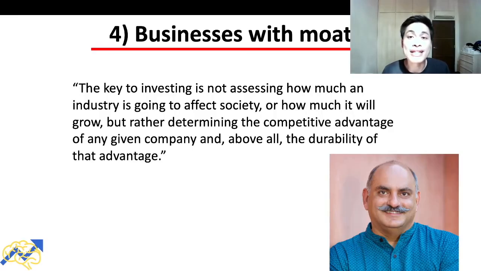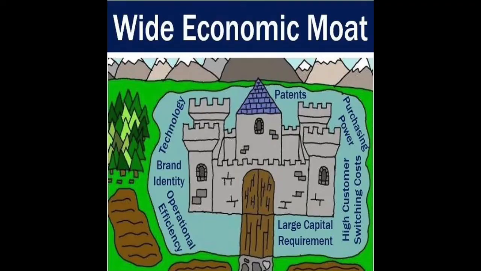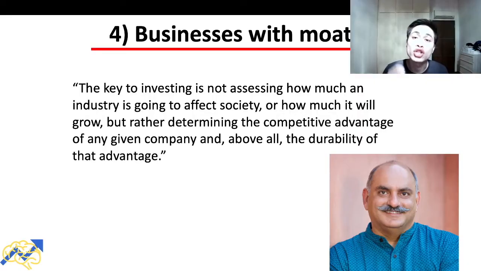The fourth step in the Dhandho Investor formula is buy businesses with a moat. And there are a lot of golden nuggets packed in this quote by Mohnish Pabrai. He says that the key to investing is not assessing how much an industry is going to affect society or how much it will grow, but rather determining the competitive advantage of any given company and, above all, the durability of that advantage. So he tells us that we shouldn't focus on how much that particular industry is going to affect society or how much that industry is likely to grow in the future, but rather we should focus on the competitive advantage of an individual company and, more importantly, the durability of that competitive advantage that that company possesses.